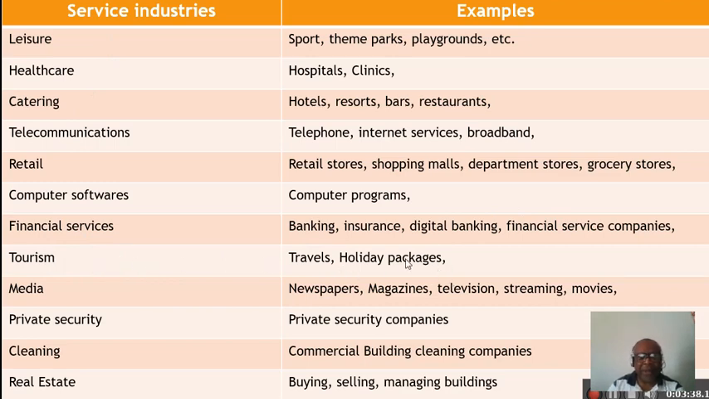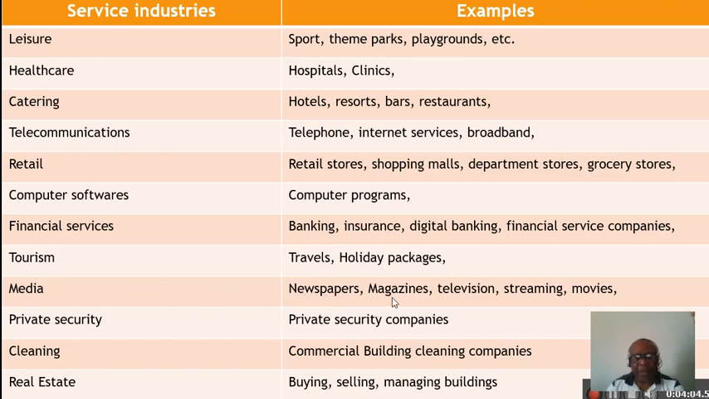Whenever you want to travel, especially for holidays, you go there and they do the bookings and everything. So that's under the tourism segment. Another segment is the media. The media is composed of companies that deal with newspapers. They write newspapers like the Wall Street Journal and the New York Times. So they are in the media segment.